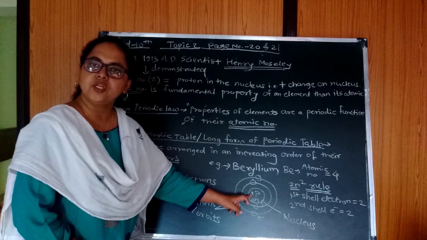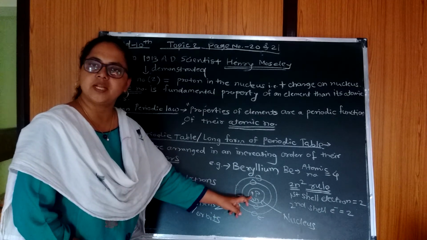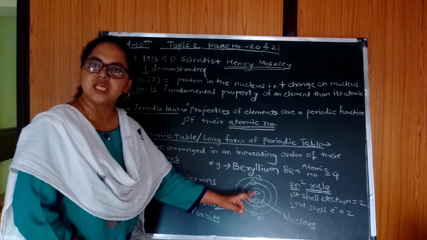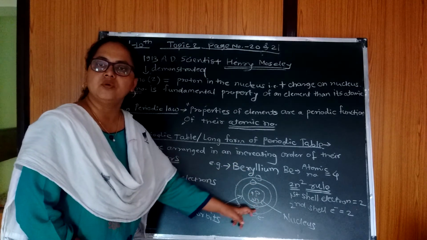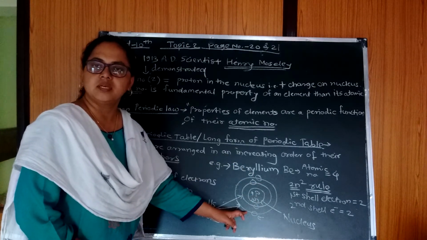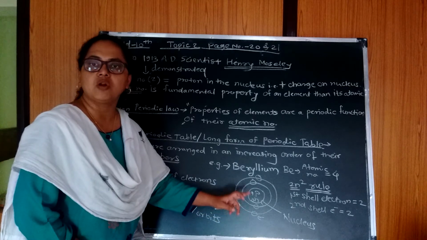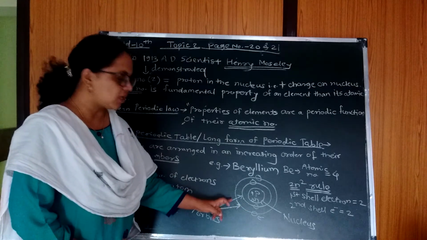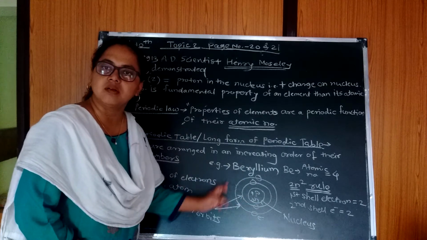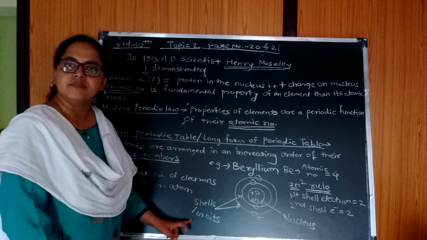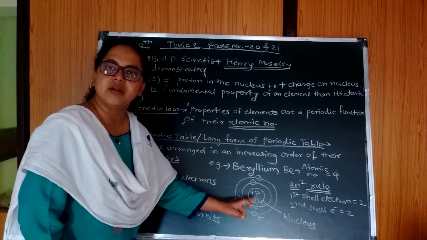On the proton, we know that positive charge is present. Neutrons are chargeless. Then electrons are revolving around the nucleus in a specific shell or orbit. These outer circles are called shells or orbits, and this inner part is called the nucleus.